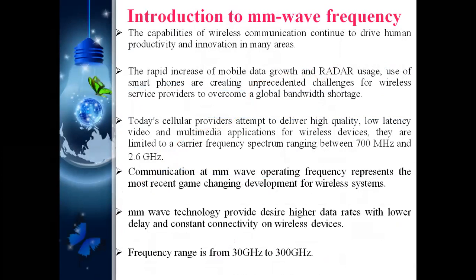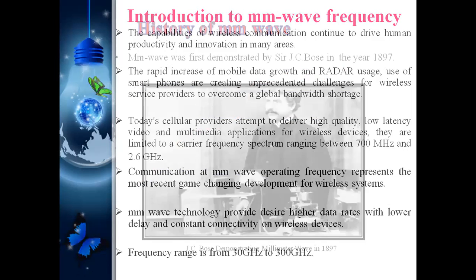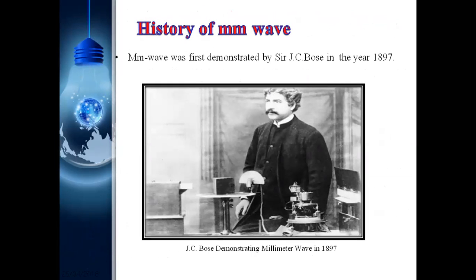Now, why are we using a communication system? A communication system is connectivity to drive human productivity and innovation in many areas. These wireless systems will develop many innovative applications and much more growth. By using this communication system, high quality, low latency, and many more requirements are met. This is possible only if we use 30 gigahertz to 300 gigahertz, because a high spectrum is available there.